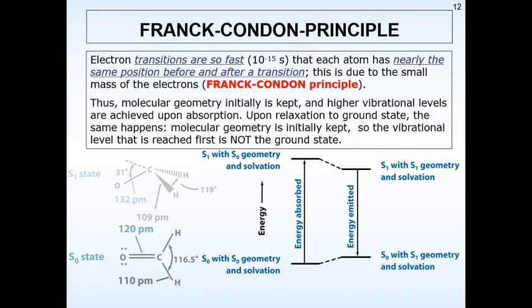Now the S0 geometry and solvation, and the S1 geometry and solvation, are almost similar. I cannot say that they are the same, but they are almost similar. When this similarity is very near, then the chances of observing fluorescence and phosphorescence are very less. So we cannot actually record the emission spectra very properly in such a phenomenon. When can we actually see the emission spectrum? Where there is a significant change in the solvation and the geometry.